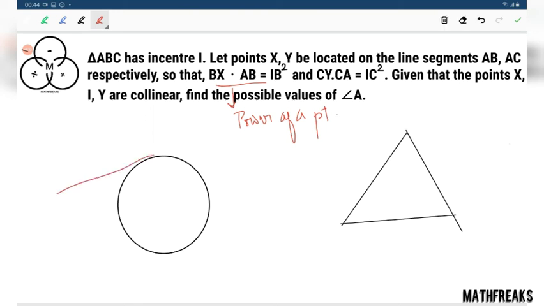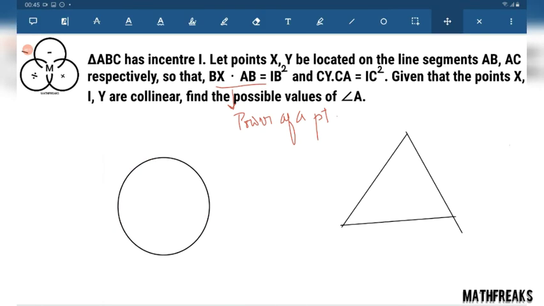This is a tangent, BI is a tangent, and this is AB into BX. Are you getting the point? ABI. Think for a triangle, think for a circle.